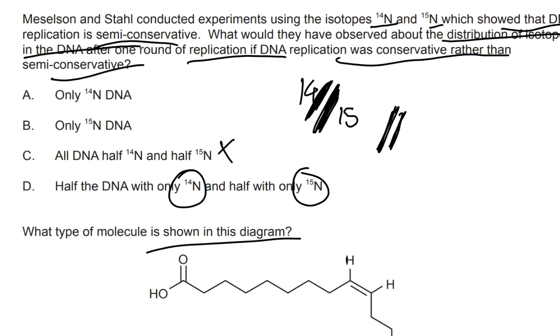If it's conservative, that means the N15s would stay together and the new ones would be N14s. So there'll be N14, N14 pairings and N15, N15 pairings. So half the DNA with only N14 and half the DNA with only N15 would be our answer. So D is our answer.